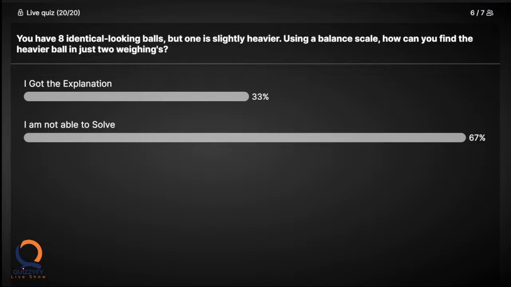Uncle, when we put the balls on the weight, we have to feel them, right, Uncle? Then we can figure out which one is heavier. How do you explain it? I didn't get the answer. Uncle, first we can lift all the 8 balls in our hands. Then we put them on the weights, so we feel everything, so we know which one is heavier.